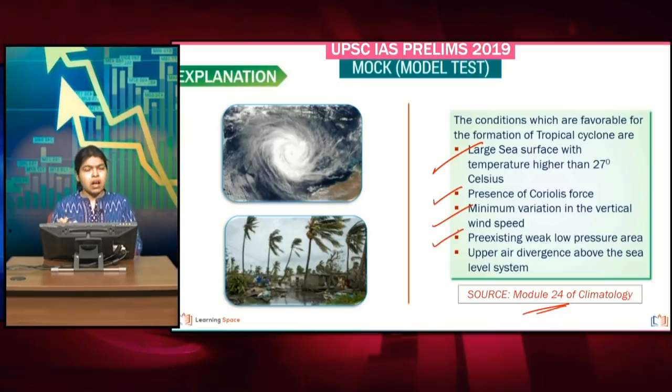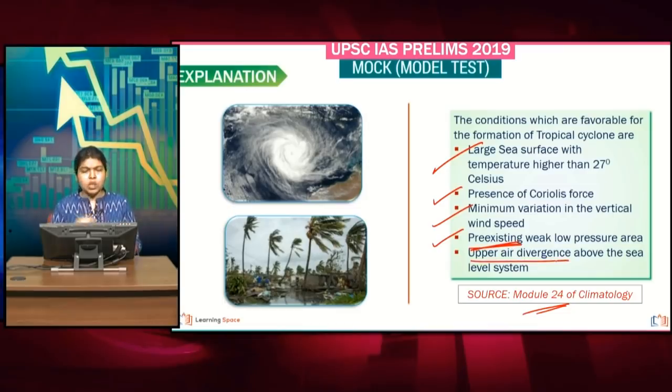Please understand, a cyclone is going to develop over a low pressure zone. So when there is already a pre-existing low pressure zone, that is very favorable for the development of a cyclone. The intensification of a low pressure belt into a cyclone will take place when you already have a pre-existing weak low pressure area.